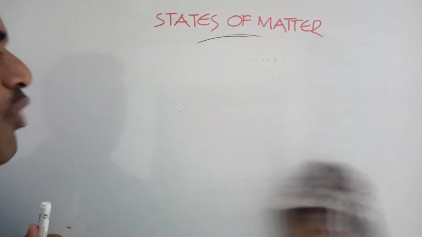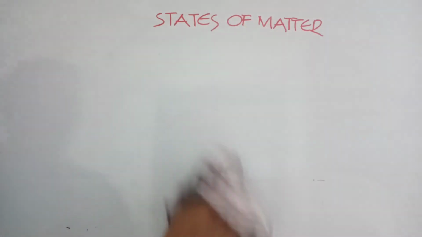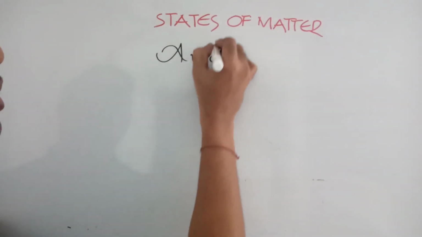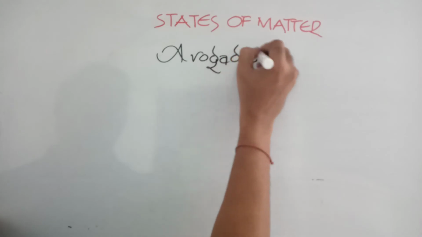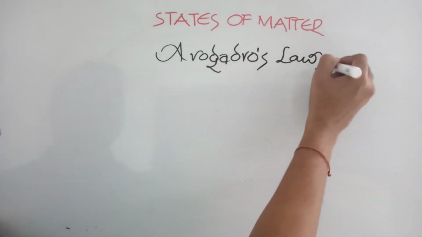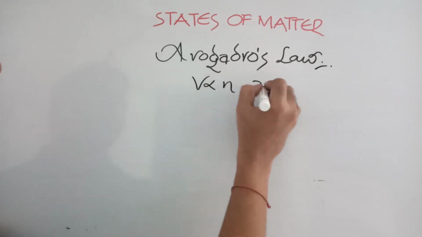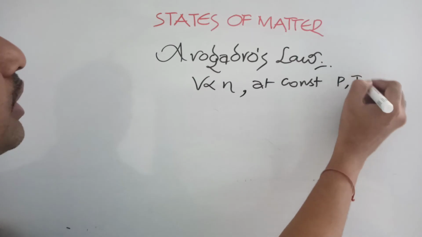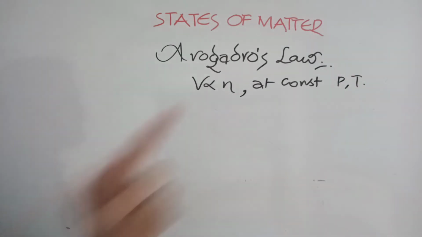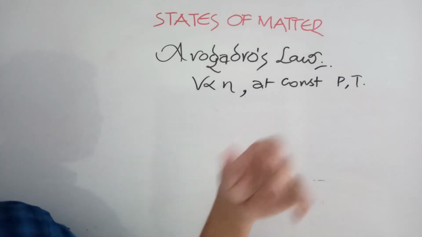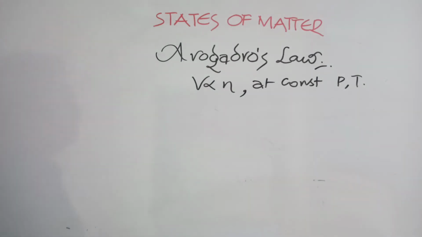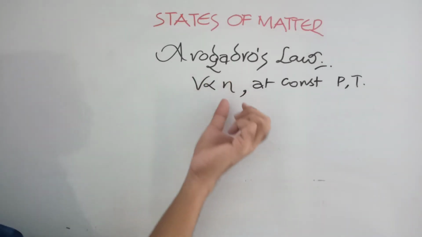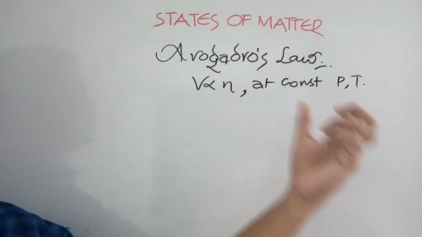Next one, very interesting, one more law is there. With this we can conclude the first three laws. That is Avogadro's law. What Avogadro's law says is V is directly proportional to N at constant pressure and temperature. Actually, we define it in this way: under similar conditions of pressure and temperature, equal volumes of all gases contain equal number of molecules. Equal number of molecules is nothing but equal number of moles.